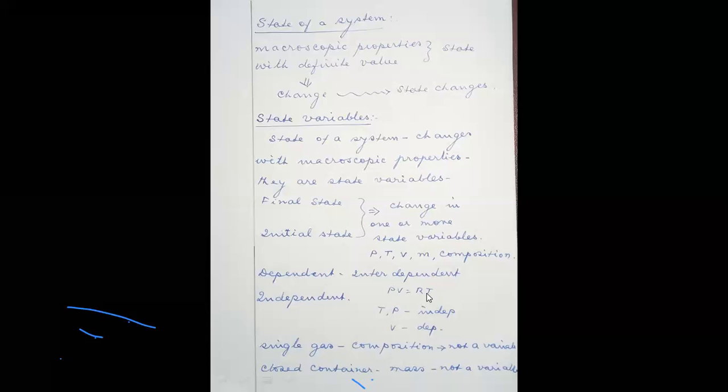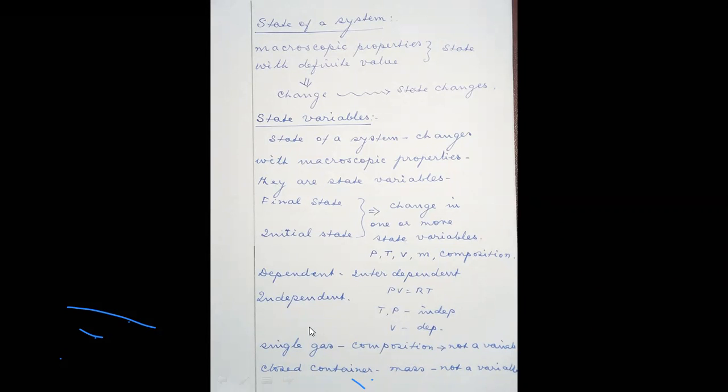So from this, I can say, in order to define the state of a gaseous system, which is ideal in all its behavior, you need not mention all three state variables. Mentioning any two variables is sufficient because the third variable can be found out by knowing the other two. Therefore, volume is considered a dependent variable, whereas temperature and pressure are considered independent variables. So, knowing the temperature and pressure, the third variable can be found out.